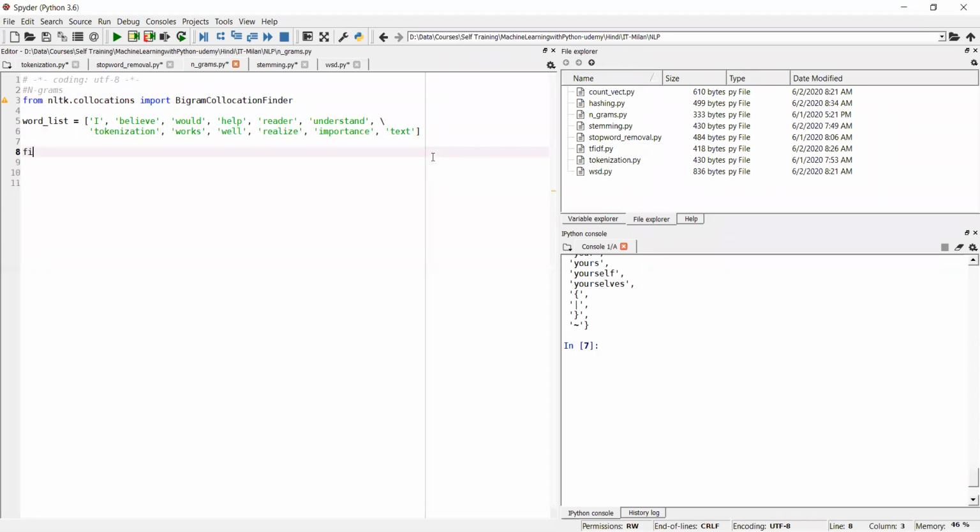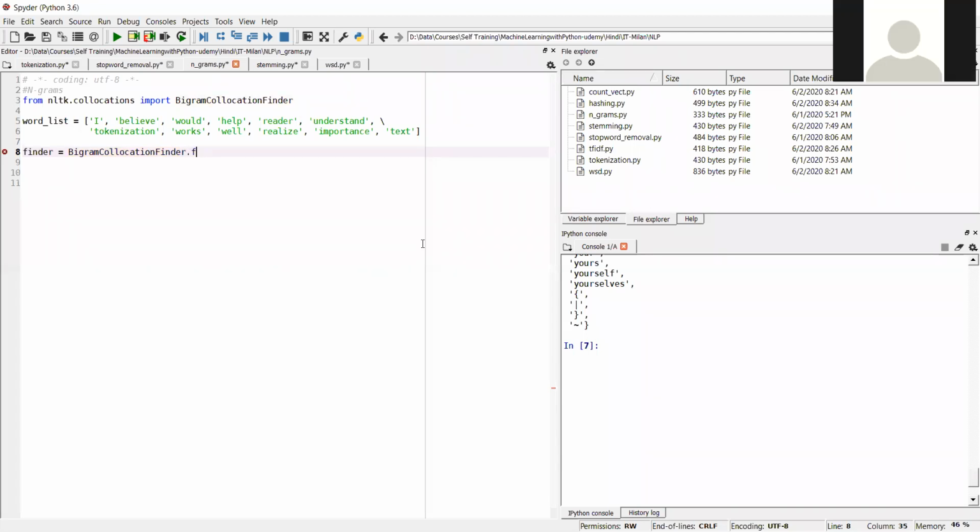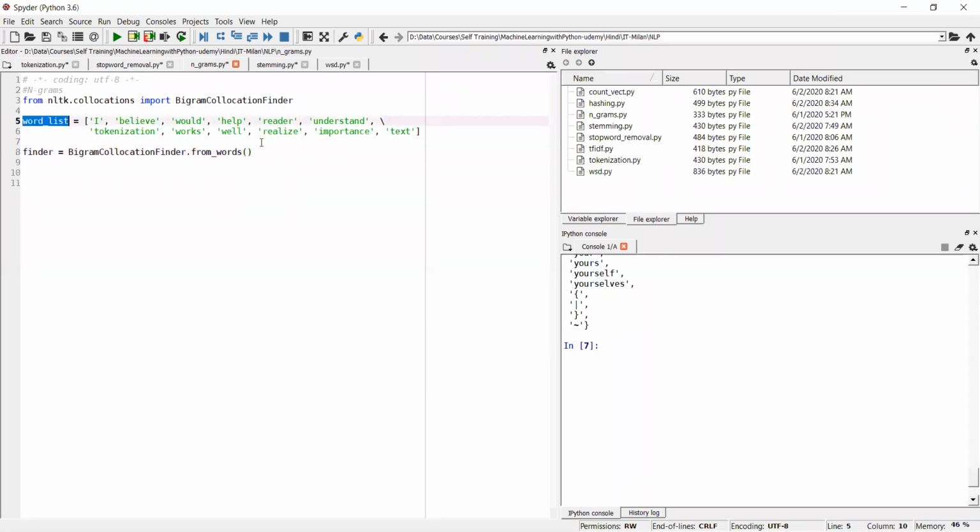Now, for the finder, I am declaring one variable and using BigramCollocationFinder dot from_words, and then you give your word list, and print this.